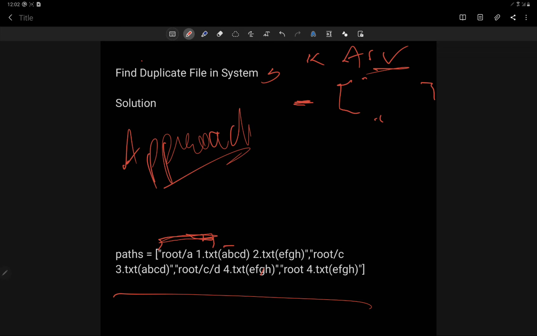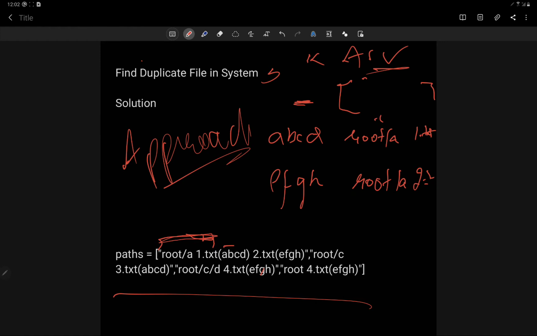The main thing to be learned over here is the approach. Suppose the key is abcd and the path is root/a/1.txt, that is how we have stored it, and then again the content is efgh and the path is root/a/2.txt.